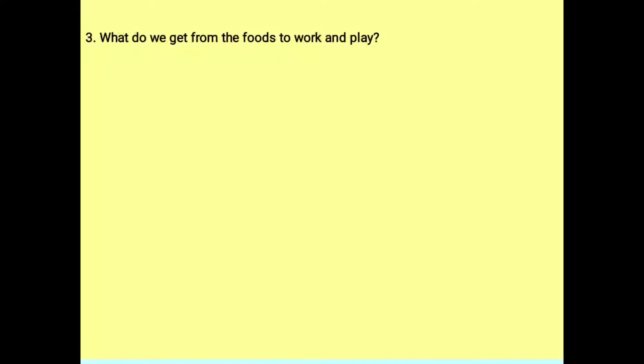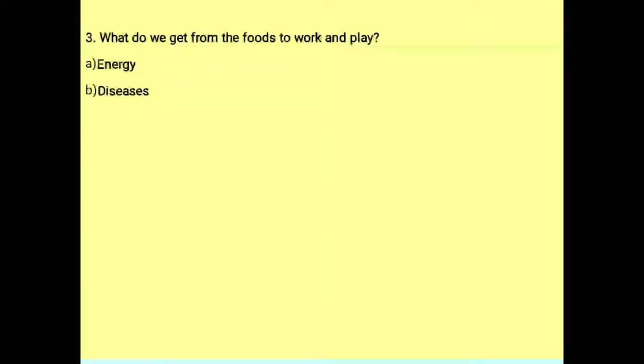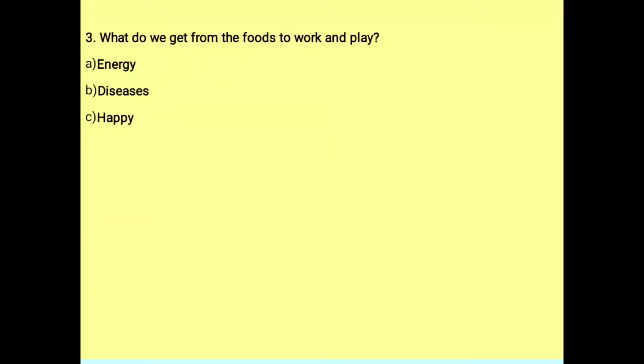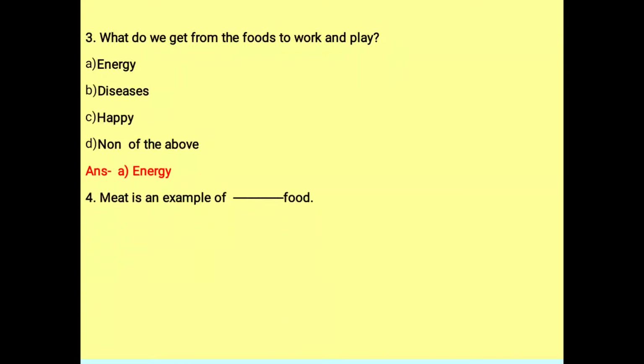What do we get from the foods to work and play? Energy, disease, happy, none of the above. The right answer is energy. We get energy from the foods to work and play. Meat is an example of food.